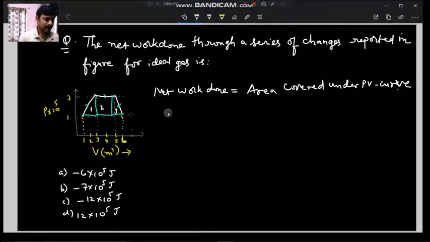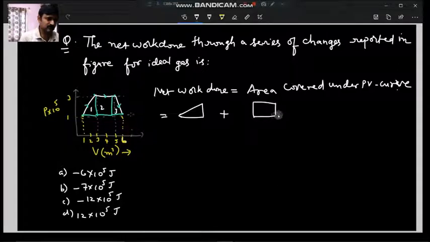So here, what is the area? Area 1 looks like a triangle, plus the second area is like a square, plus the third area, a small portion, is also a triangle. So we have two such triangles.